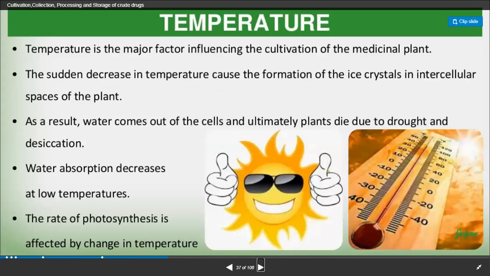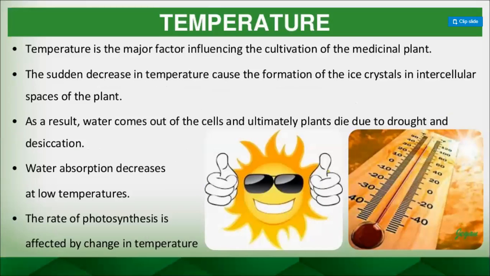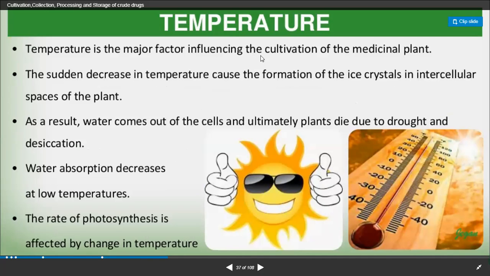Second one is the temperature, right? Temperature means the weather temperature, the climatic temperature. That's why in a cool area apple can grow, and in a dry area it cannot. In one area grapes, somewhere apple, somewhere orange. So all the fruits or plants can grow in a particular region only because of the agroclimatic temperature. Temperature is a major factor influencing the cultivation of medicinal plants.